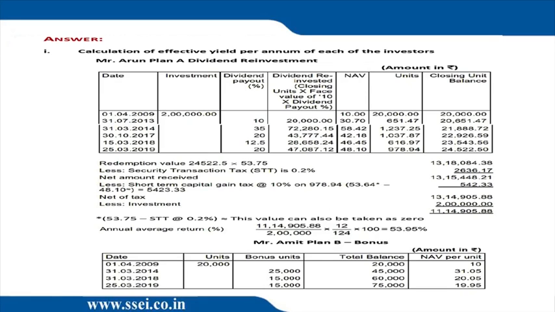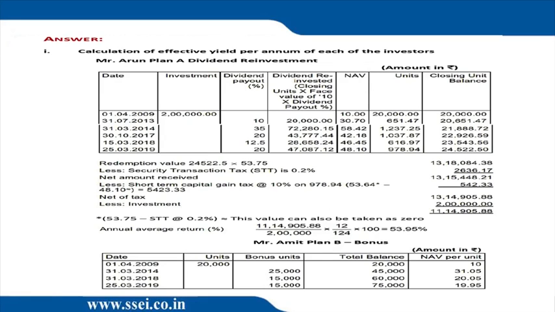In plan B, the bonus plan, it's still easier because on 31st March 2014, you get a 5:4 bonus. So the number of units you get is 20,000 into 5 by 4. That becomes 25,000. So 25,000 plus 20,000 is 45,000 units. Next, 45,000 into 1 by 3 is 15,000. We add it, we get 60,000 units.